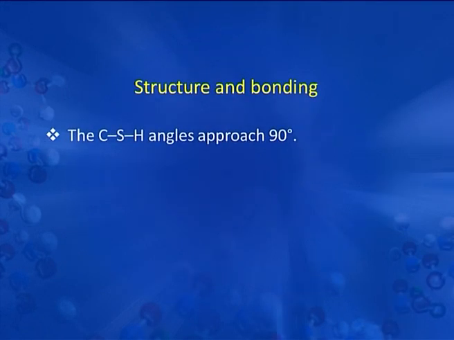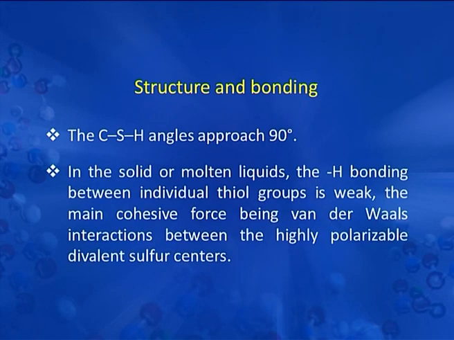Now, we will discuss the structure and bonding. The CSH angles approach 90 degree. In the solid or molten liquids, the H bonding between individual thiol groups is weak. The main cohesive force being van der Waals interactions between the highly polarizable divalent sulfur centers due to the lesser electronegativity difference between sulfur and hydrogen compared to oxygen and hydrogen. An SH bond is lesser polar than the hydroxyl group. Thiols have a lower dipole moment relative to the corresponding alcohol as per the electrochemical series.